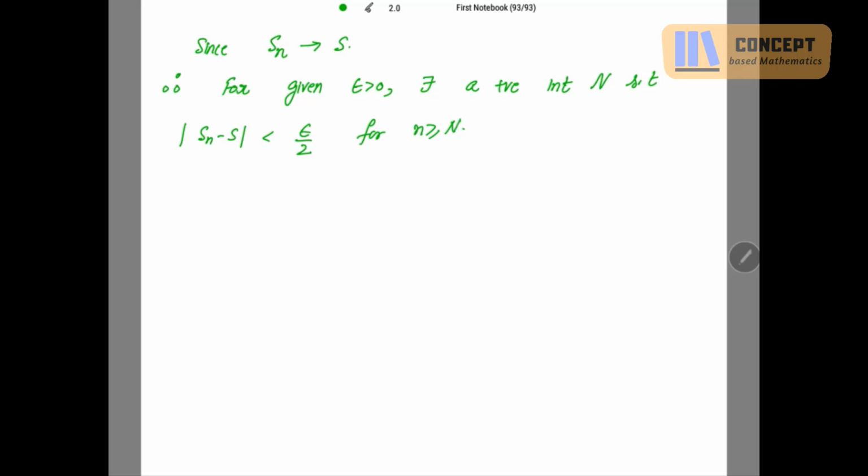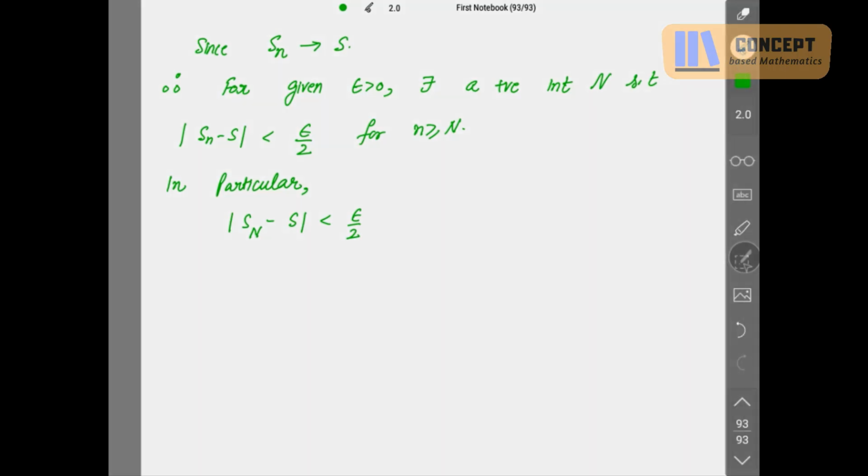Now this holds for n greater than or equal to N, either strictly greater than N or equal to N. This inequality holds. So I take in particular n equal to capital N. So mod of S capital N minus S is strictly less than epsilon by 2. Remark this as 1.